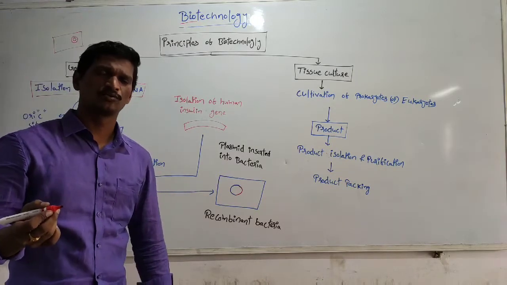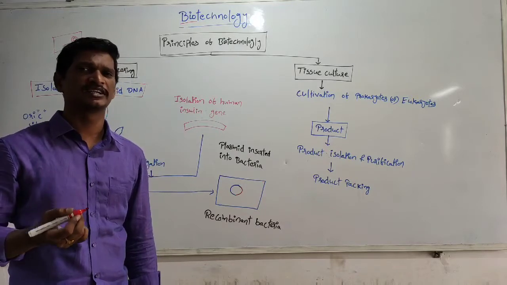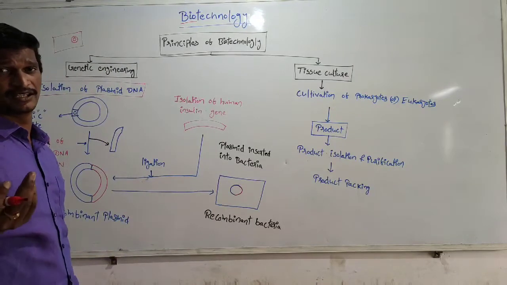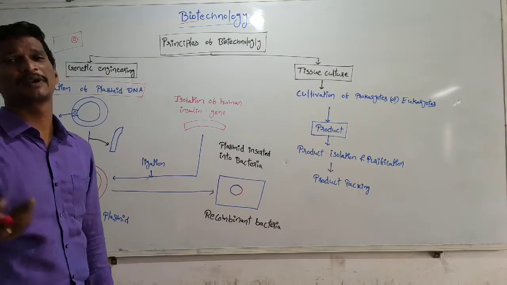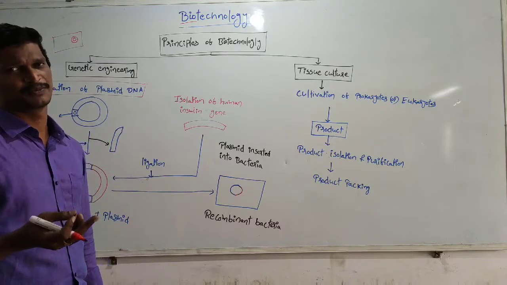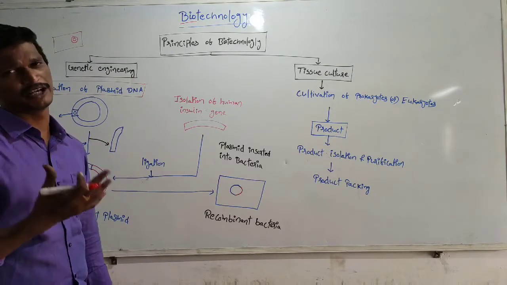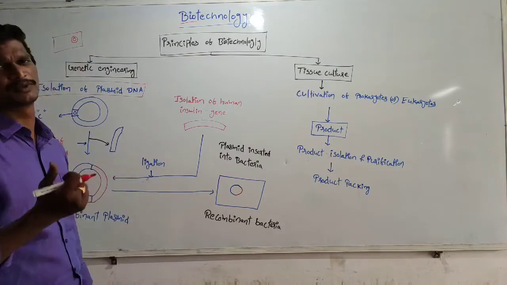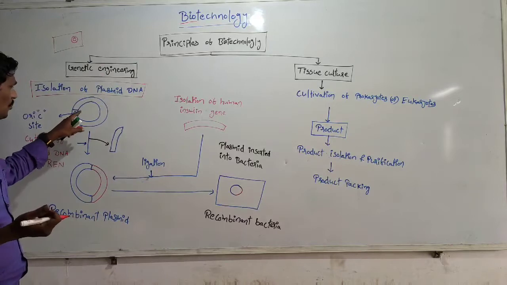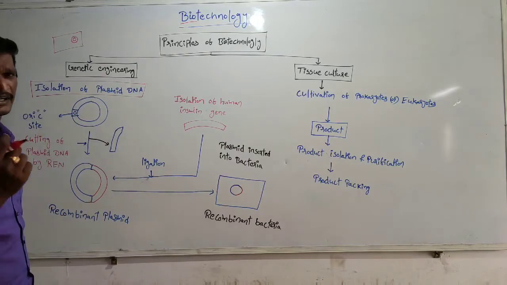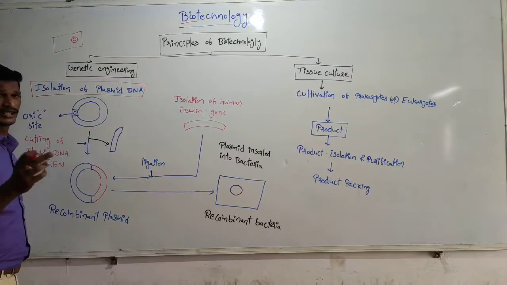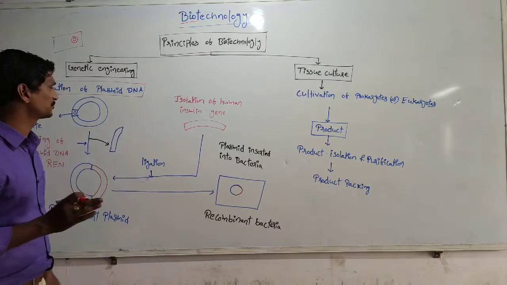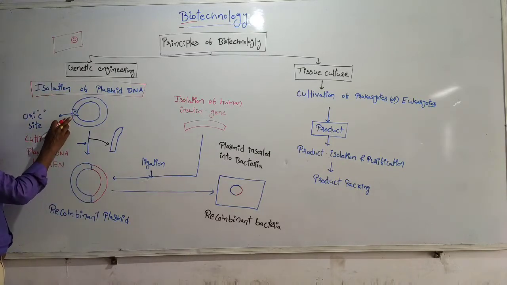Plasmids are extrachromosomal, circular, double-stranded DNA molecules. The plasmids carry different types of genes. We know the types of plasmids: F plasmids, R plasmids, col plasmids, which carry different types of genes. So here, one of the plasmids is isolated from the bacteria. Plasmid replication is done from one particular point.